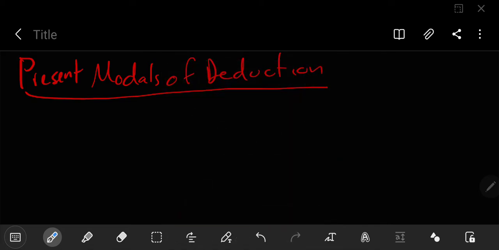All right. Well, we know what we mean by present. Obviously, it means now, right? So we're going to use verbs that are in the present. That's what present basically means. All right. Modals. What do we remember? Remember the modals? Remember can, must, might, may. Yes, correct. Might, may.